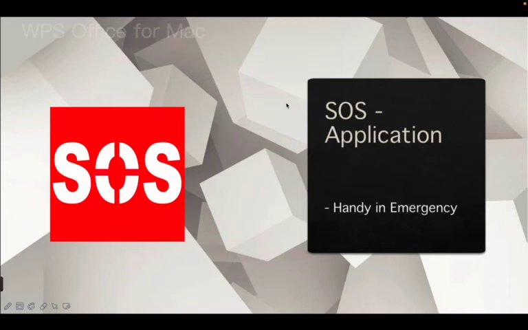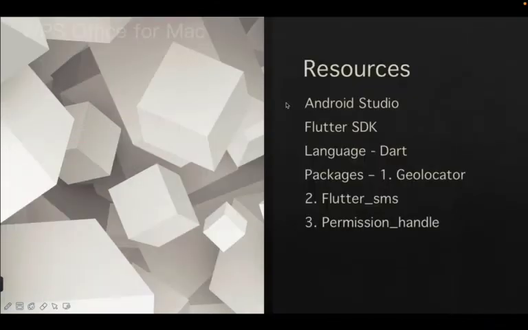A documentary of our application, the SOS application, handy in emergency. Basically, we have made an Android or a Swift application, or basically it is called a Flutter application. We have used resources such as Android Studio to create the Flutter application. We have used the Dart language.